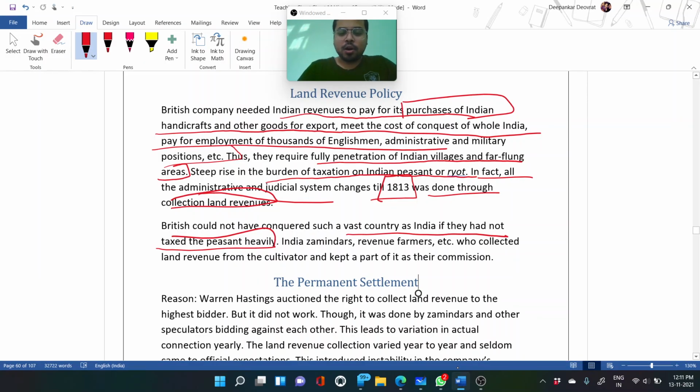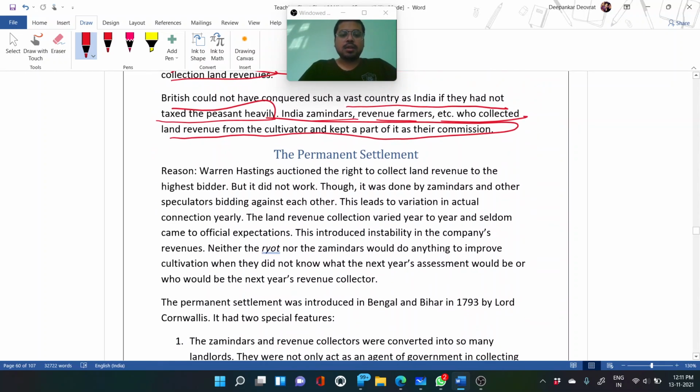This happened because of heavy taxation, and thus they were able to rule over India. Indian zamindars and revenue farmers collected land revenue from cultivators and kept a part of it as their commission.